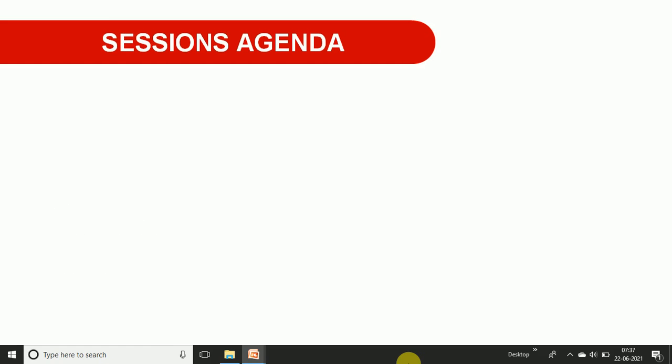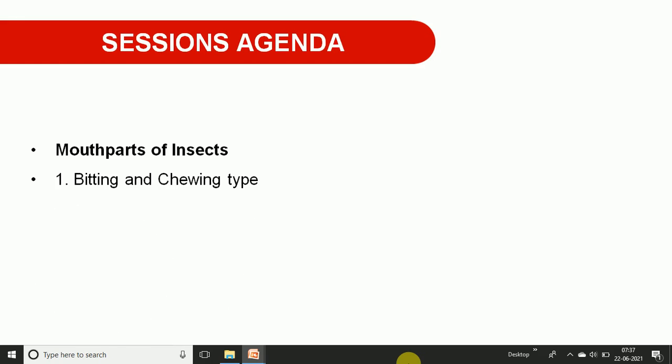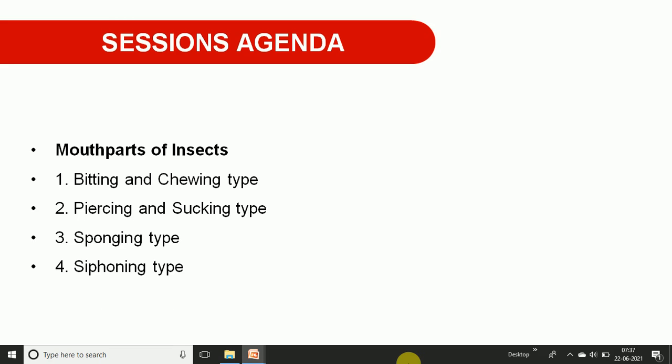In today's session we discuss the mouth parts of insects. The mouth parts of insects are of 5 types: biting and chewing type, piercing and sucking type, sponging type, siphoning type, and chewing and lapping type. All these 5 different types of mouth parts are found in insects. We will go through the typical mouth part, and then the modifications that occur in the mouth parts of different insects on the basis of their habitat.